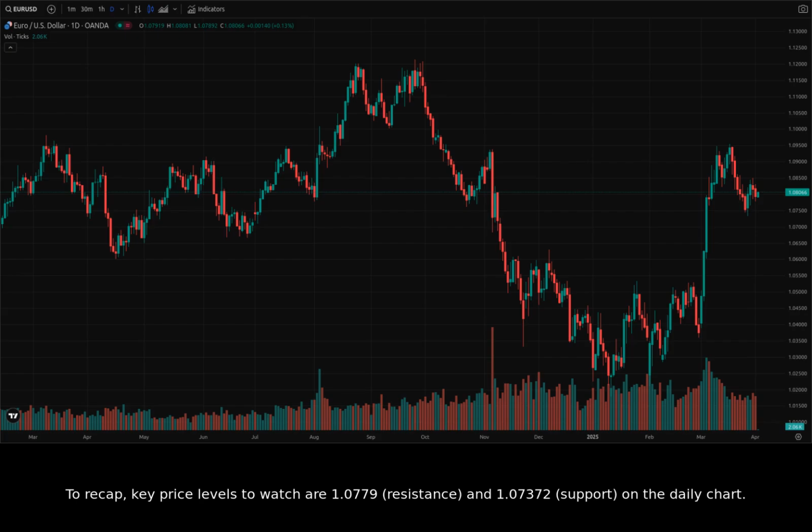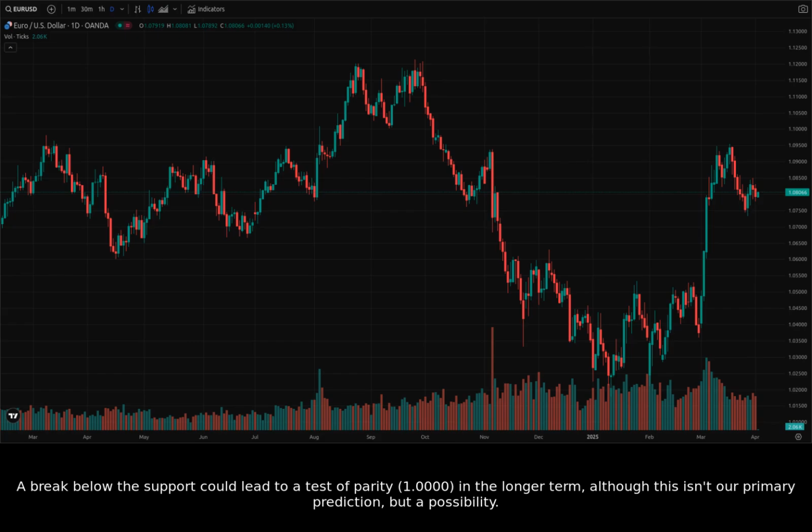To recap, key price levels to watch are 1.0779 resistance and 1.07372 support on the daily chart. A break below the support could lead to a test of parity, 1.0000, in the longer term, although this isn't our primary prediction, but a possibility.